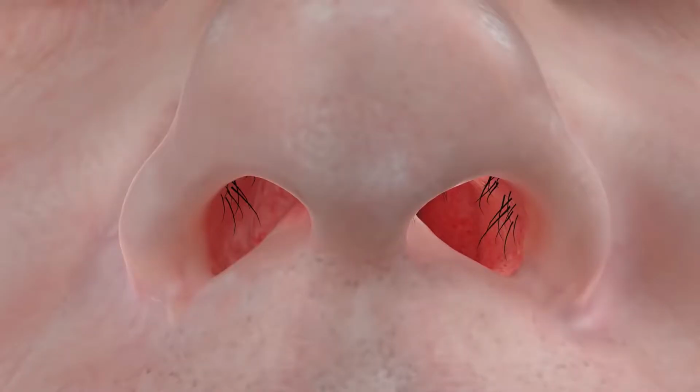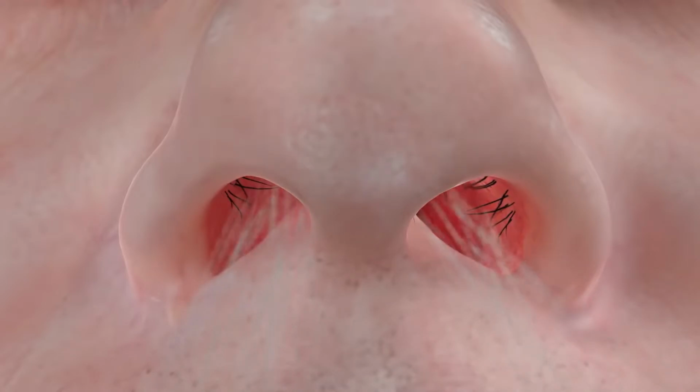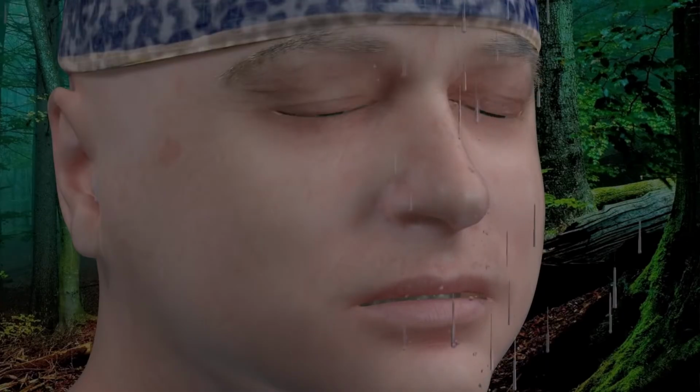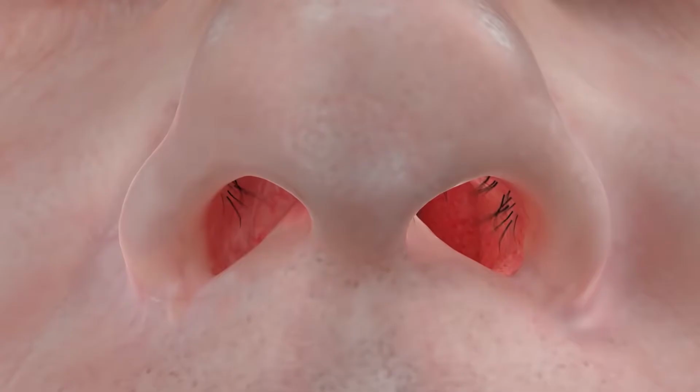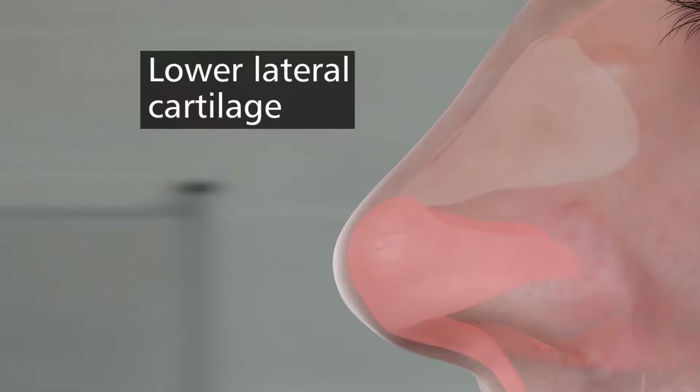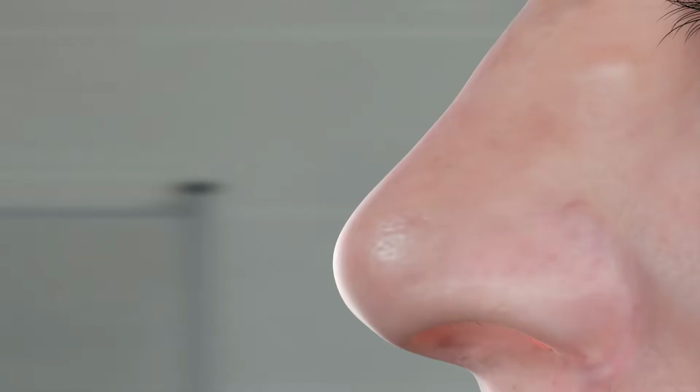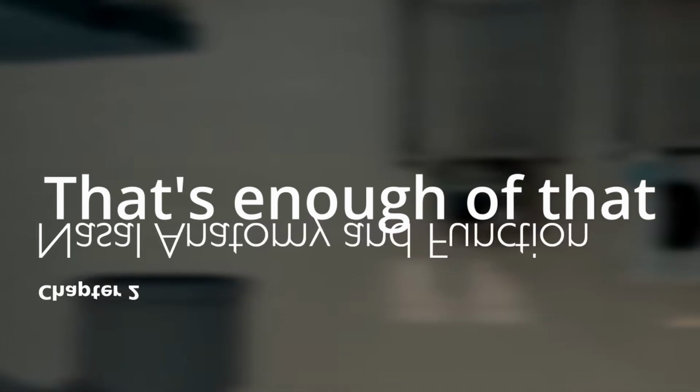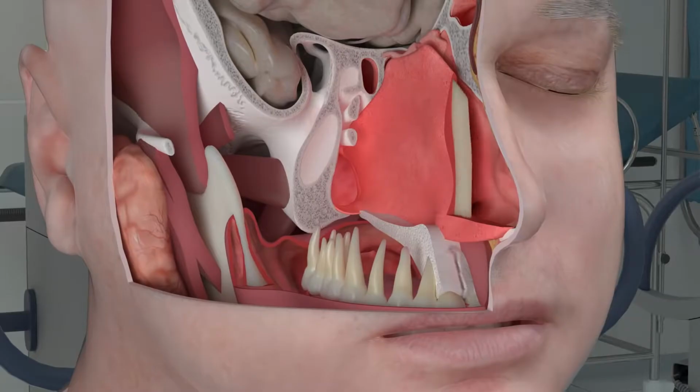The nasal hairs, called vibrissae, are fragile. The external part of the nose has to be somewhat flexible, yet rigid enough to maintain an opening. As air flows into the nostrils, the flow creates an inward force. Flexible cartilage under the skin provides support to resist this force. Skin. Flex and move without breaking.